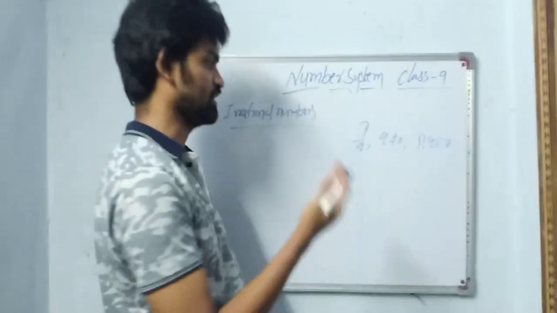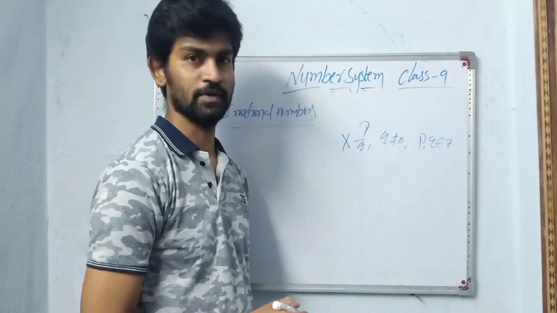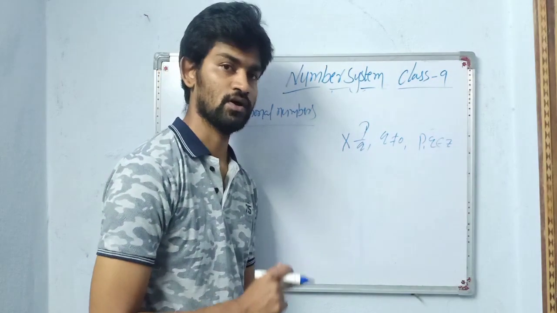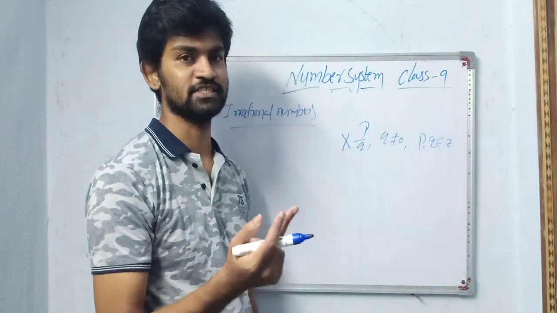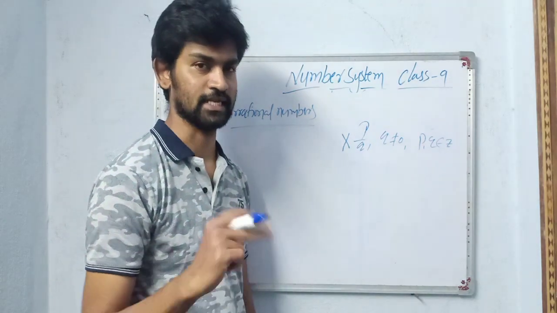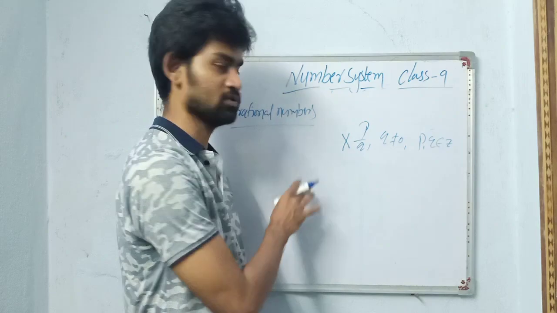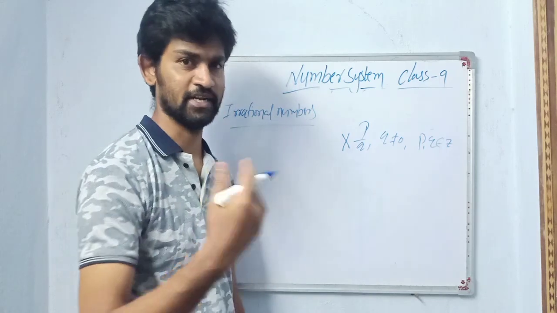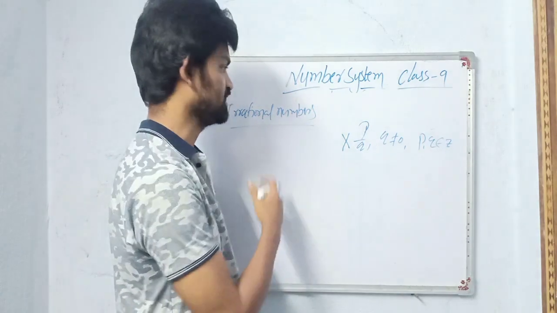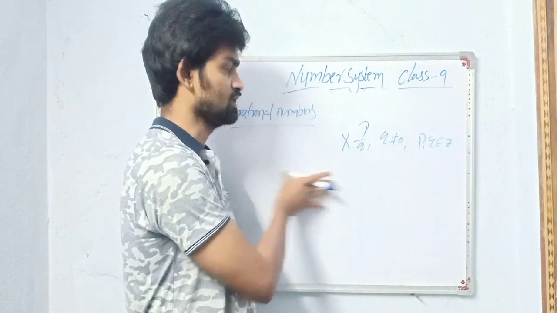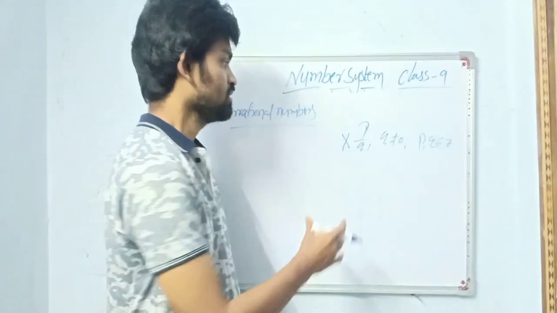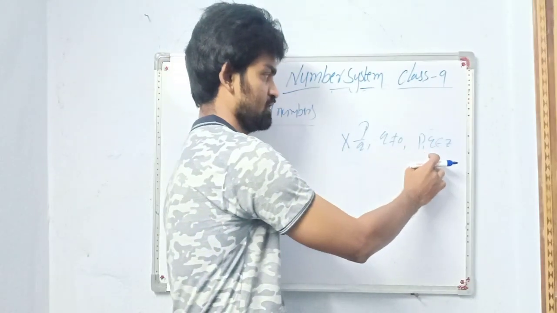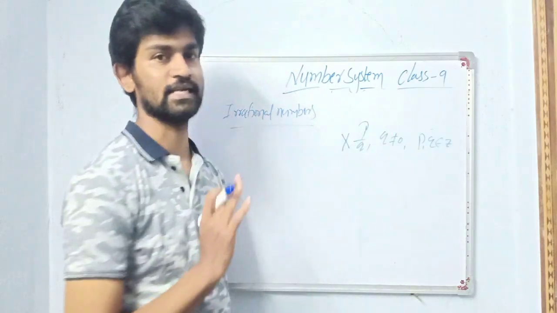Irrational numbers are the reverse. A number which cannot be expressed in the form of p by q, where p, q belong to Z, is called an irrational number. Okay. One more definition is there, but I can't tell it, because we didn't discuss terminating and non-terminating yet. We are discussing irrational numbers first. So let us learn this definition, which is given in the textbook. A number which cannot be expressed in the form of p by q, where q not equal to 0, p, q belong to Z, is called an irrational number.